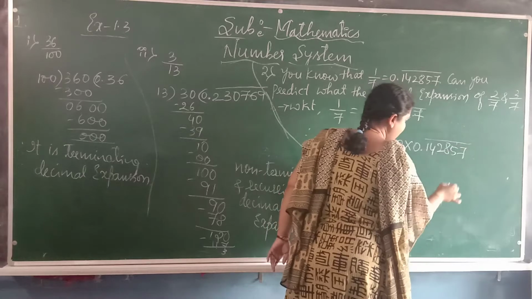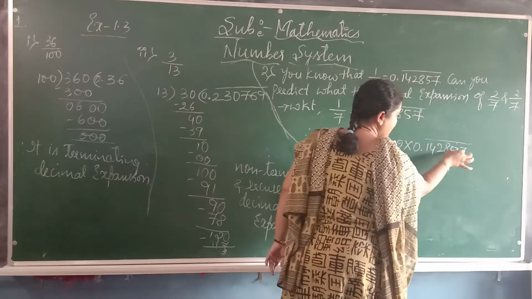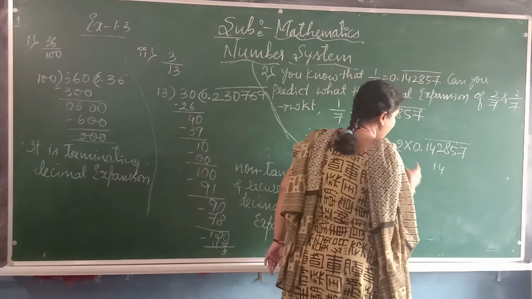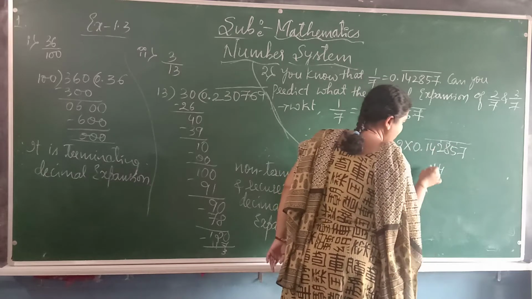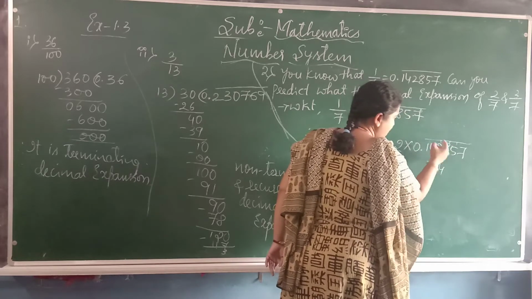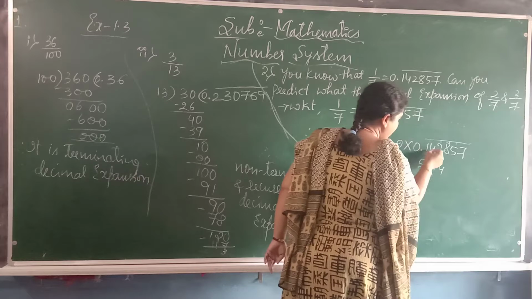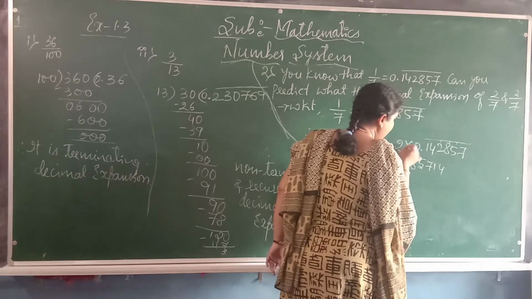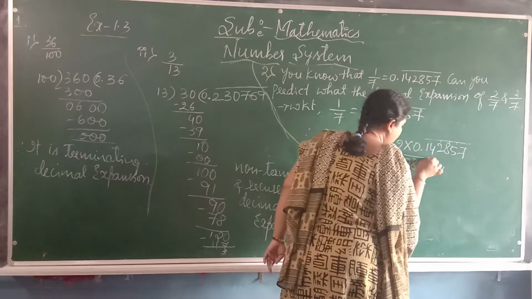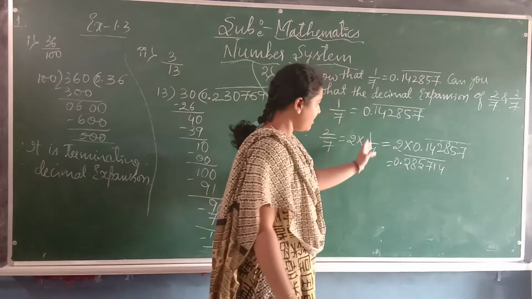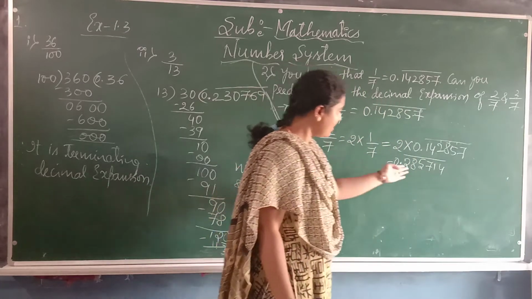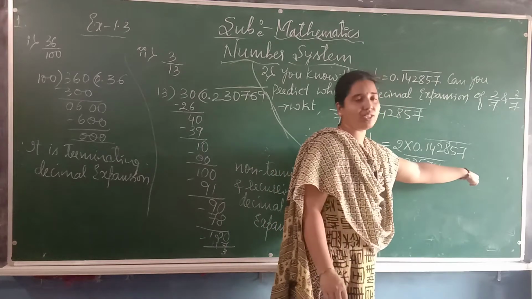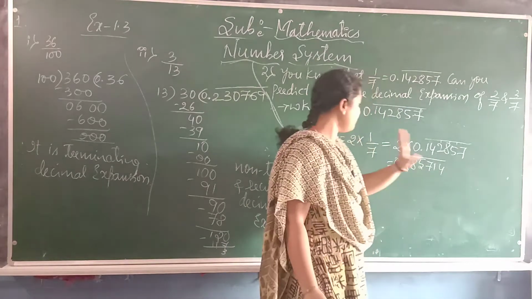2 sevens are 14, 2 fives are 10 plus 1, 11, 2 eights are 16 plus 1, 17, 2 twos are 4 plus 1, 5, 2 fours are 8, 2 ones are 2, 2 zeros are 0. Put bar like this. It means if we divide 2 by 7, the same numbers will repeat once again. That's why we have to put the bar.